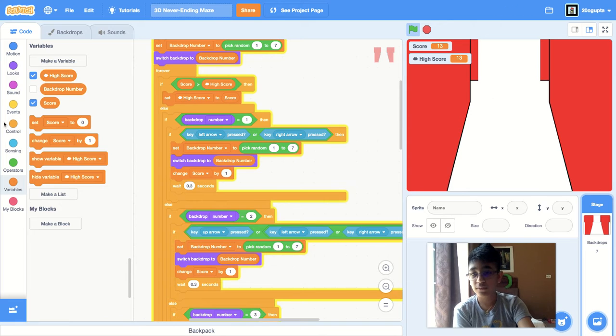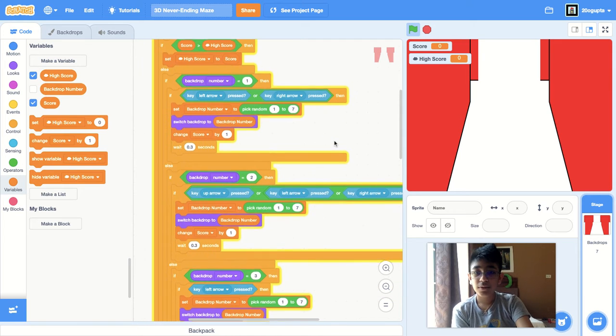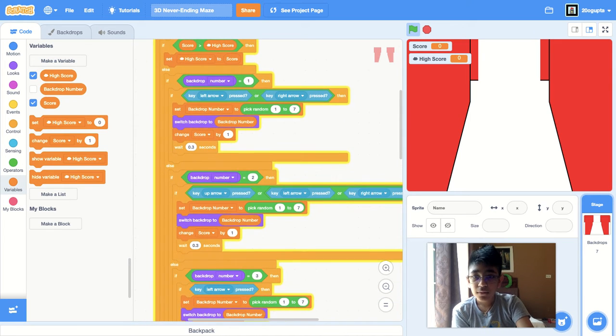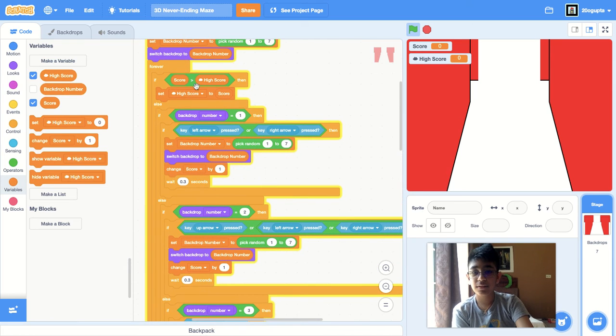Yep, works. So what I'm going to do is set the score to 0 because I want to restart everything, because we're not really done yet. I want to restart it until we're actually done. That's pretty much it for the high score.